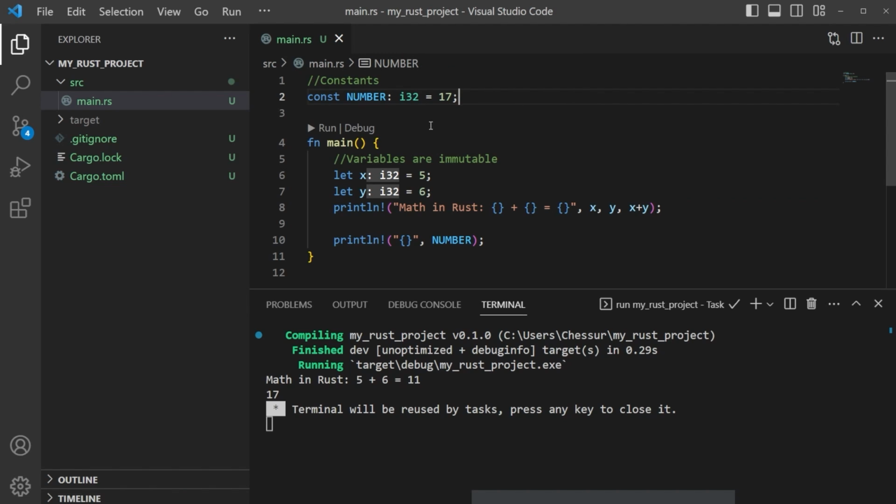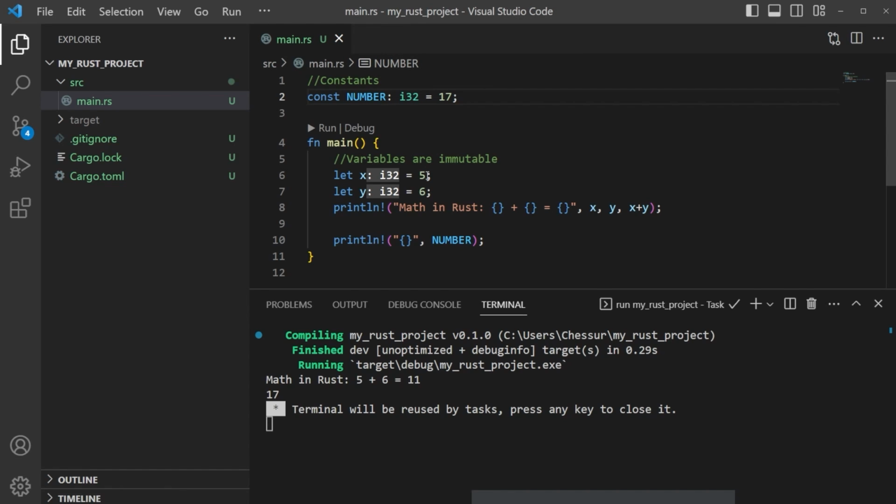And when it comes to compiling, constants are actually very fast. So there are benefits to using them. They're global, they're immutable, and they're fast. That's awesome. So depending on when we need a constant, we may have something that we want to set specifically, like a number or a value, and we put that in here, and we're going to keep that global.